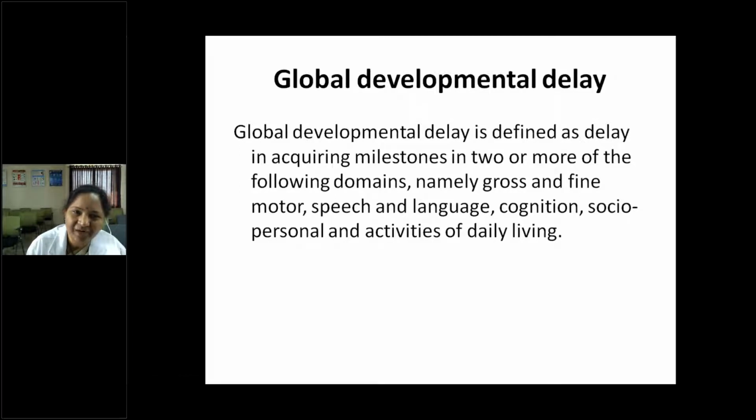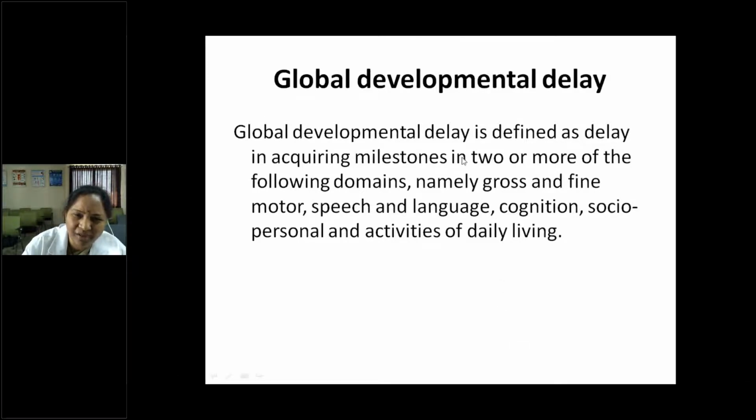It is defined as delay in acquiring milestones in 2 or more domains. That you have to remember. If only one domain is delayed, we won't call it global developmental delay. We can only call it gross motor delay, fine motor delay or social milestones delay. But if the delay is in two or more, then we call it global developmental delay or GDD.